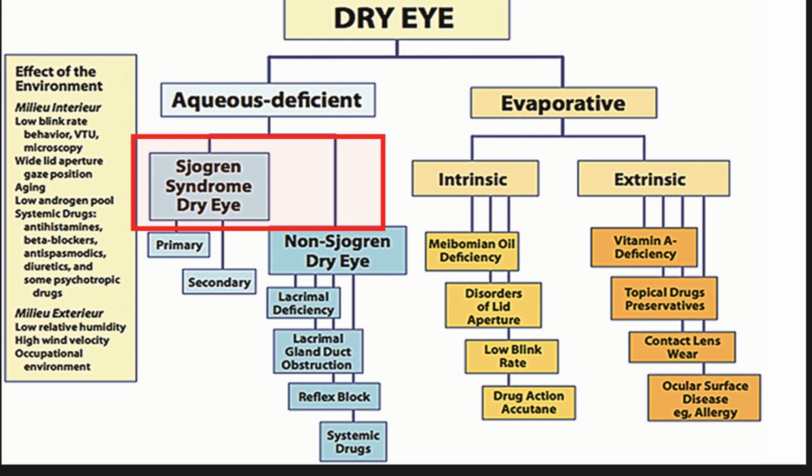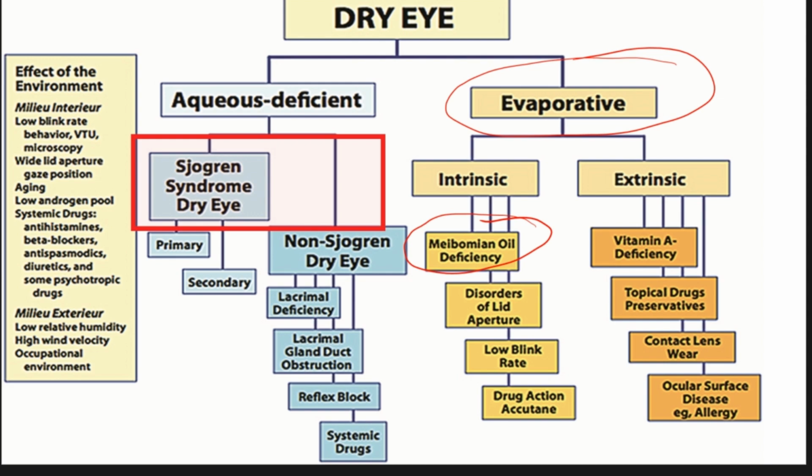And once the meibomian gland dysfunction starts, the lipid component of the tear film gets affected. As the lipid component of the tear film gets affected, the stability of the tear film gets affected, and the tear film can now get easily evaporated. And now we can say that this patient has landed up with an evaporative dry eye disease, right? So you can see that a patient with Sjogren's syndrome dry eye disease cannot be clearly called aqueous deficient or evaporative dry eye disease, right? Such a patient can actually have both the varieties at one time.